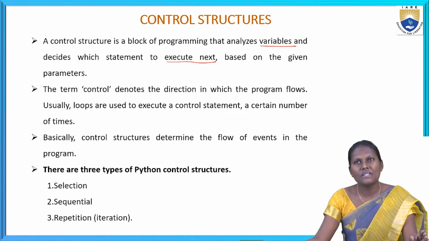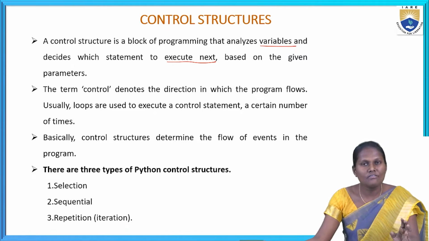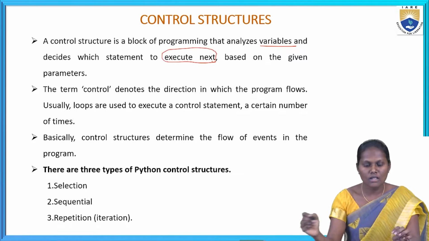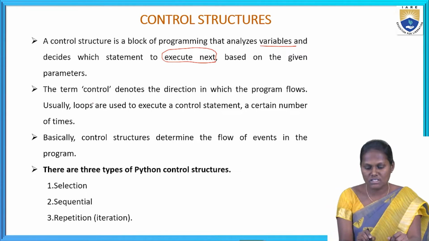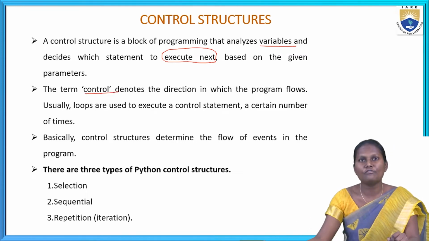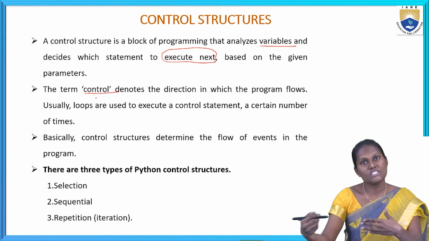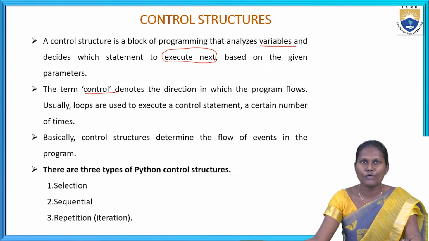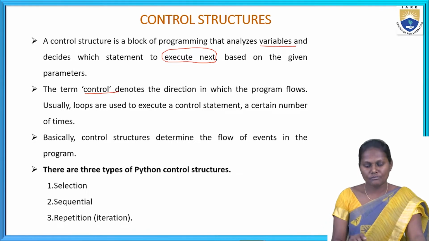Next, the term control denotes the direction in which the program flows. This control denotes in which direction the program is going and flowing.